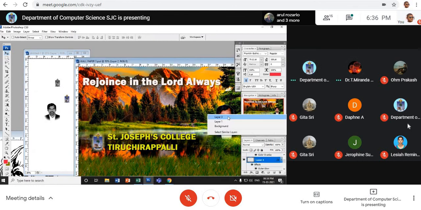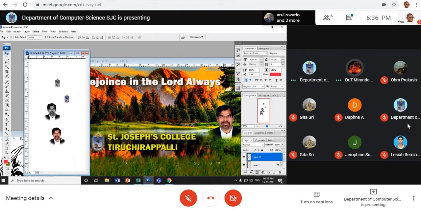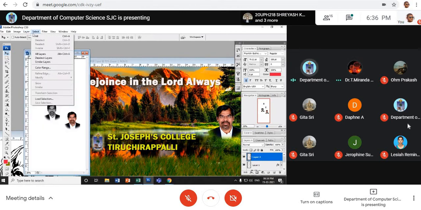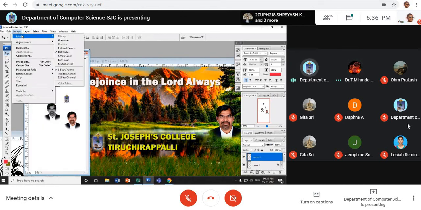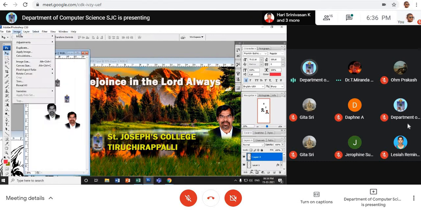See here. Now you go to image, madam, mode on the top. Change it from here. Image mode. You can change it from grayscale to RGB.